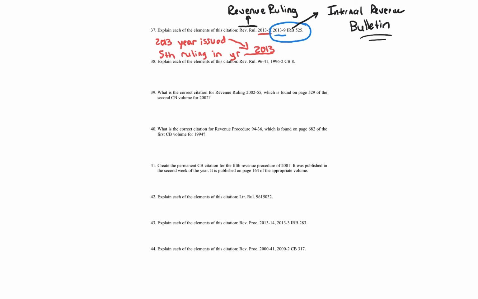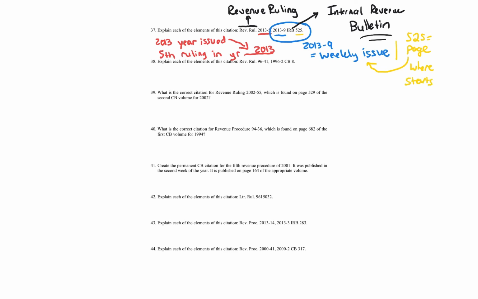Okay, so let's do that blue, that 2013-9. So 2013-9 is the weekly issue. So 2013-9 equals the weekly issue. Specifically, it's the 9th week of 2013. It's the weekly issue of the Internal Revenue Bulletin. And we know what IRB means. What does the 525 mean? The 525 equals the page of the weekly issue where we find this revenue ruling, where it starts.